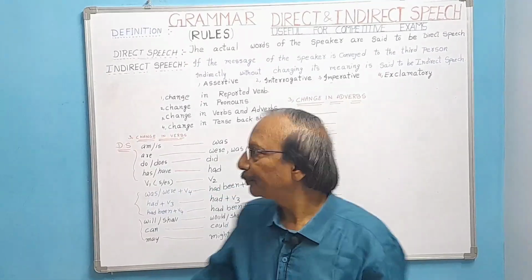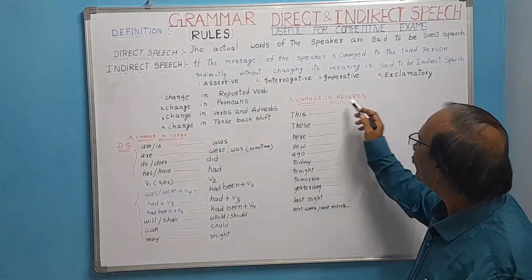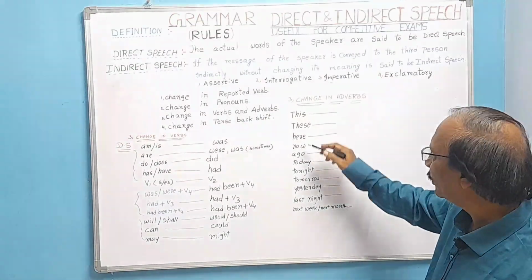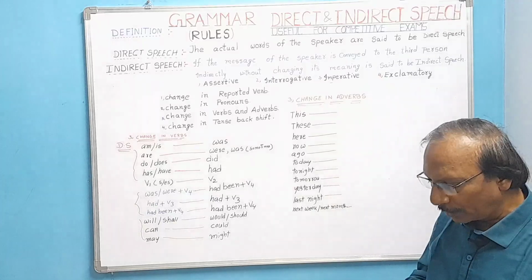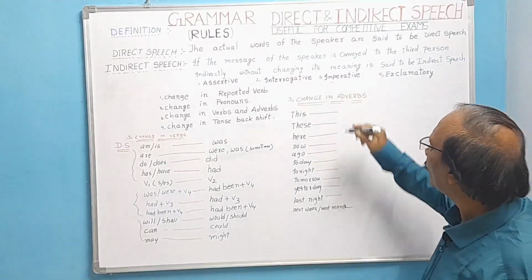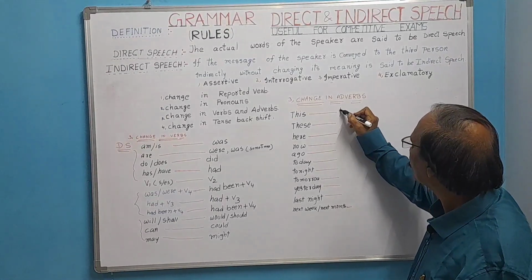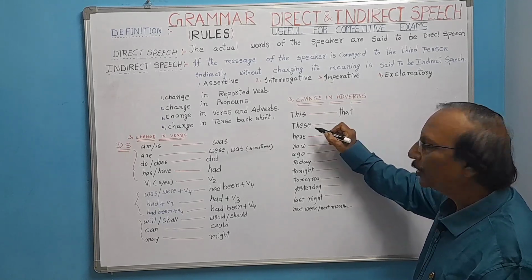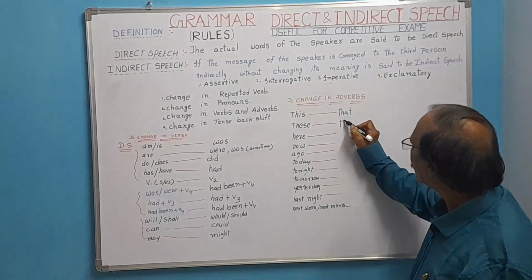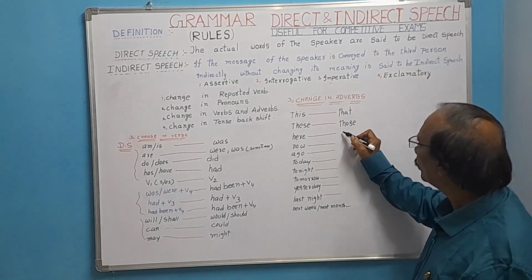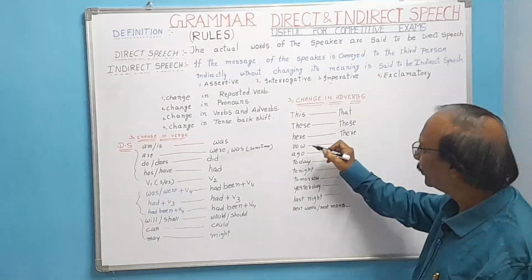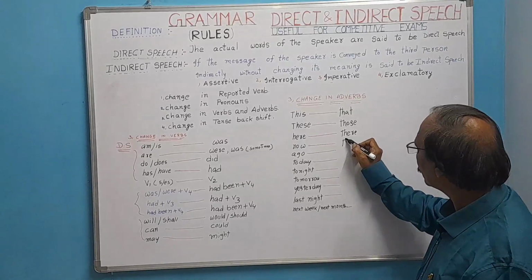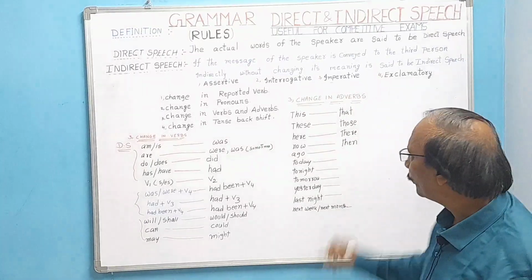In the same way, look here, change in adverbs. These, here, now, these are all called adverbs. This will be changing to that. These will be changing to those. Here will be changing to there. Now will be changing to then. Ago will be changing to before.